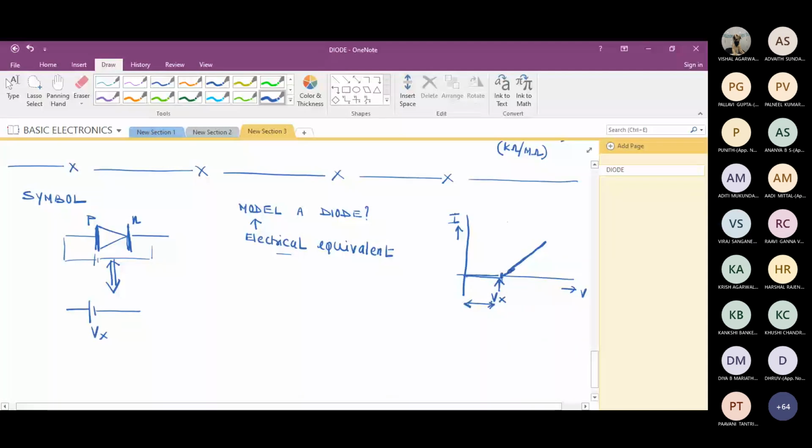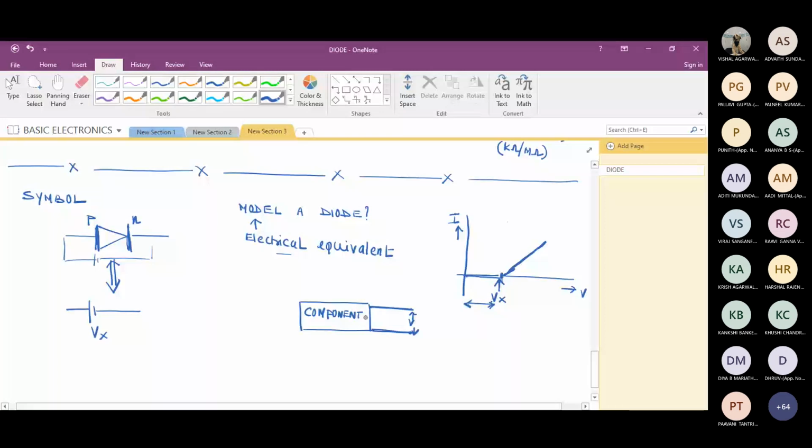What is a resistor? Again, for those who are finding it difficult, suppose I take a component, any component, forget this diode, just to make you understand. Say this is a 2-terminal component. It has 2 terminals, which I'll take as 1 and 2. To this component, I will apply some potential V between these 2 terminals.